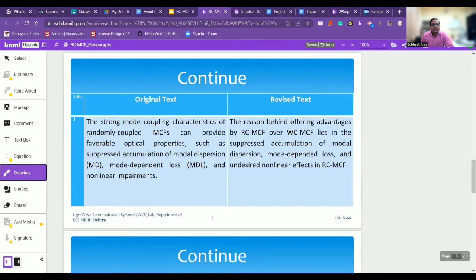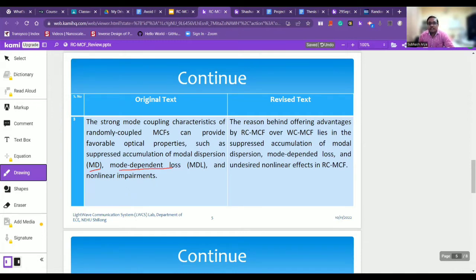Next, the strong mode coupling characteristics of randomly coupled multi-core fiber can provide favorable optical properties such as suppressed accumulation of modal dispersion, mode dependent loss, and nonlinear impairments.